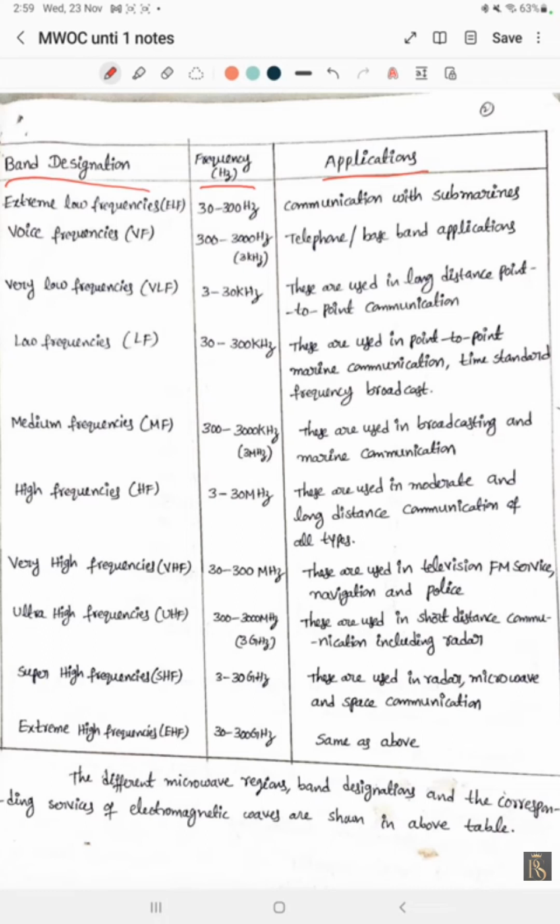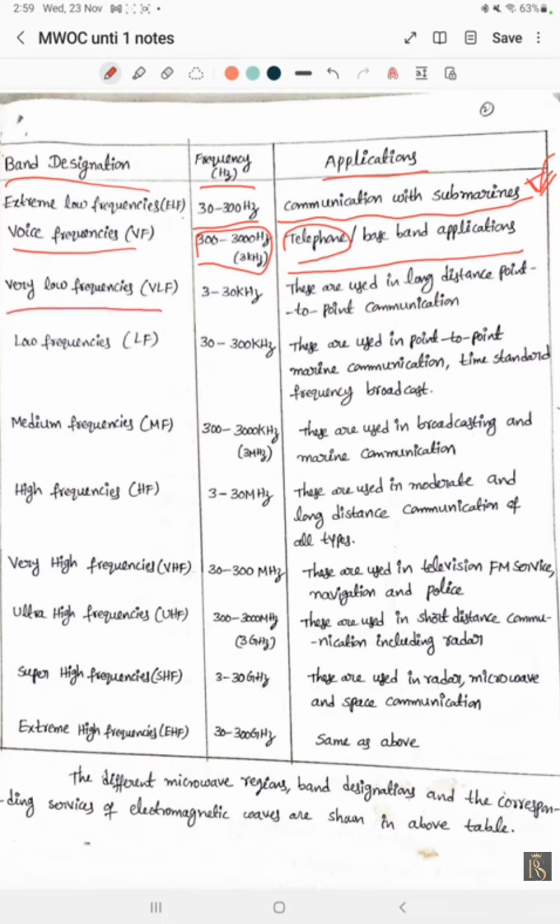Extremely low frequency, ELF, is 30 to 300 hertz. It is used for communication with submarines, mostly underwater. These extremely low frequencies have the capability to penetrate into water. Voice frequencies are 300 to 3000 hertz, used for telephone and baseband applications. Everyone knows about telephones in our daily lives.